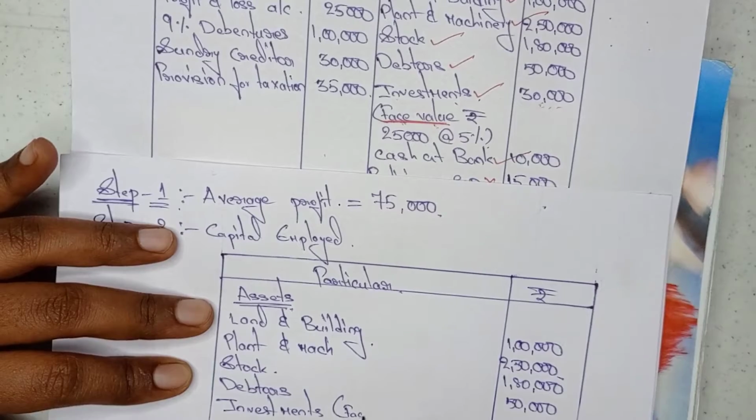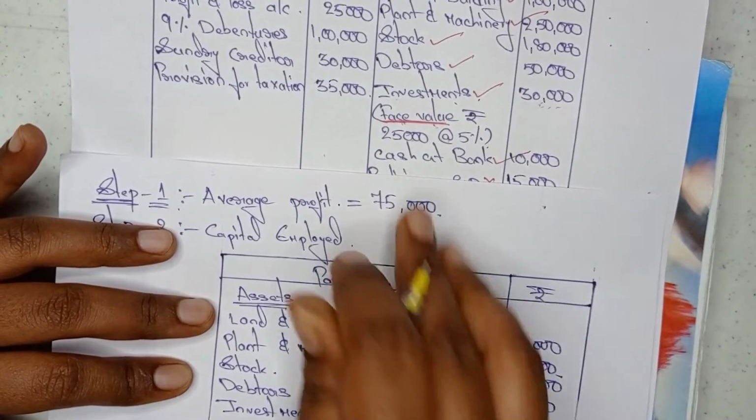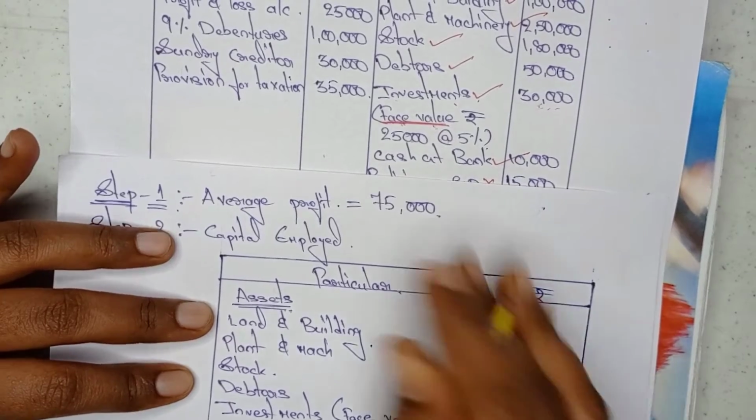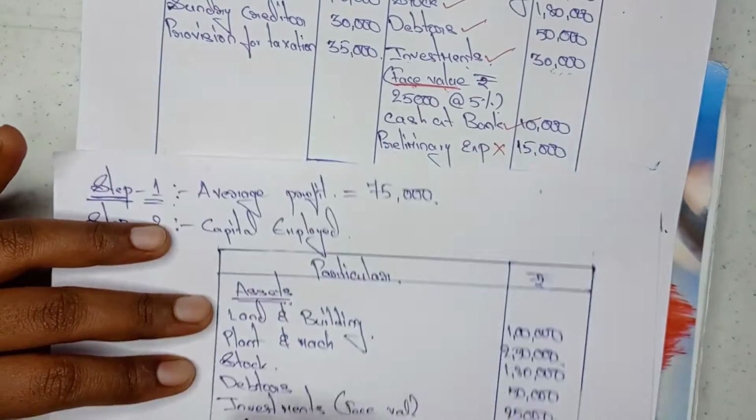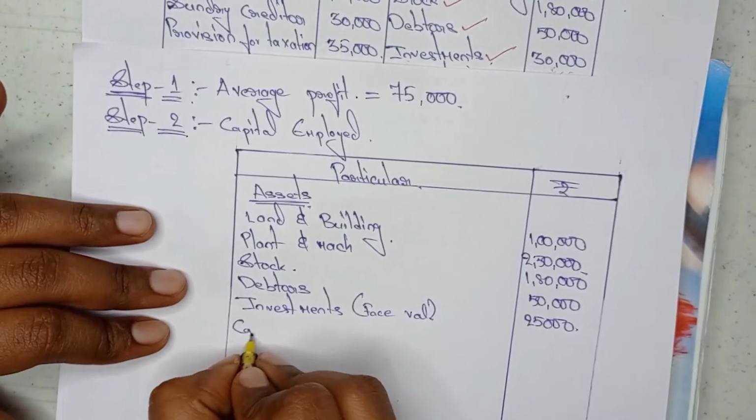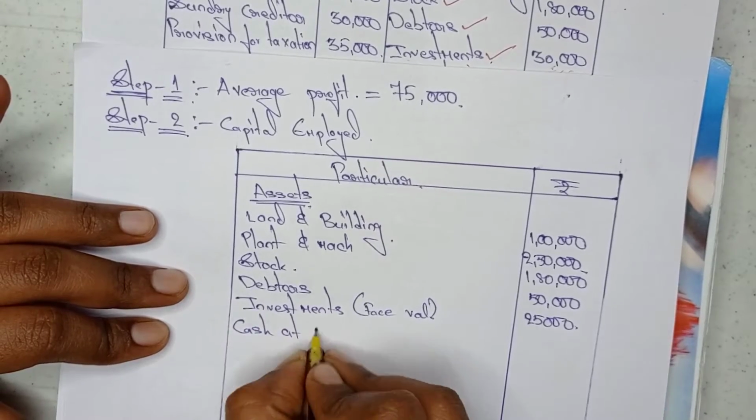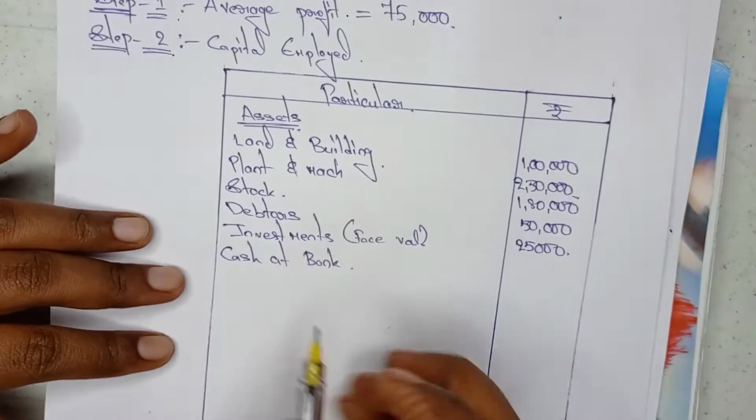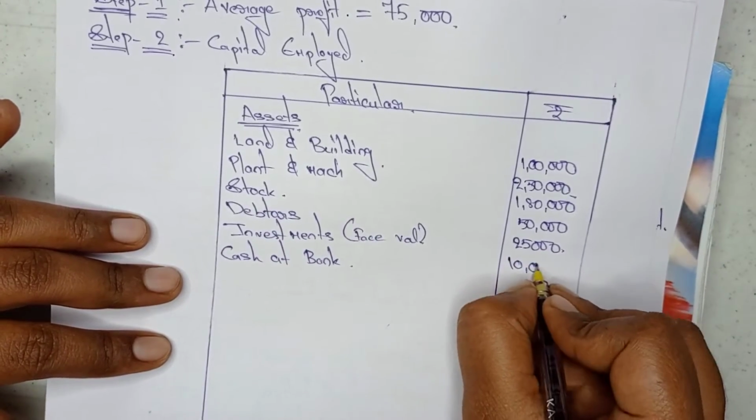Investments face value is how much? 25,000. I am writing 25,000 here. The last one is what? Cash at bank. What is the value of cash at bank? 10,000. So I wrote 10,000 here.